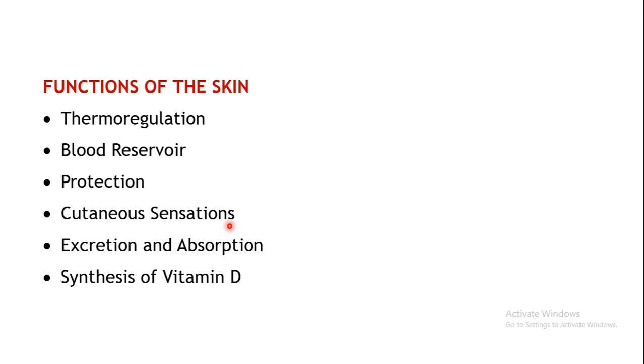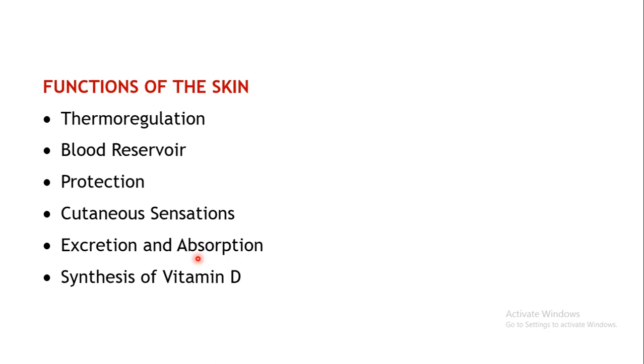of sensations. The next important function is excretion and absorption. As we have seen in the structure of the skin, there are sweat glands. So in terms of sweat, it excretes certain waste materials. Apart from that, certain drugs may also be secreted in the sweat. So it is one of the pathways of excretion of waste material. Apart from that, there are certain substances which can be absorbed into the body also.